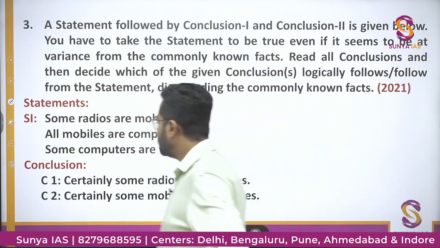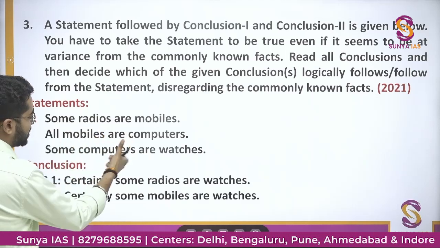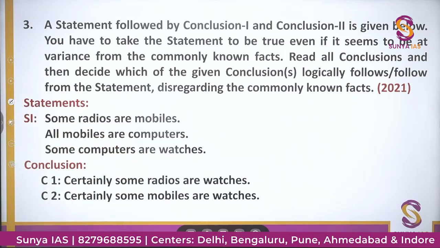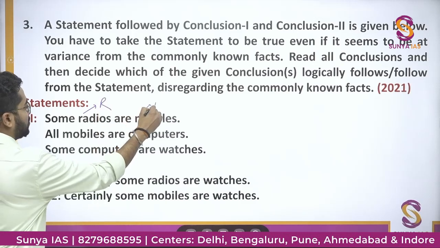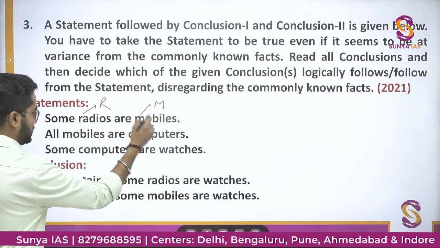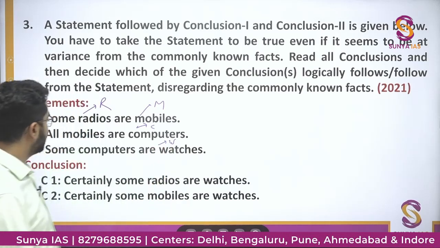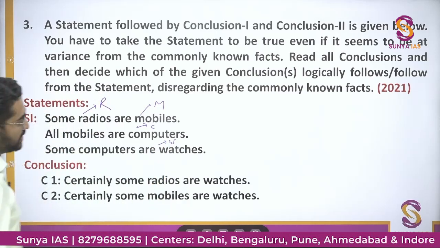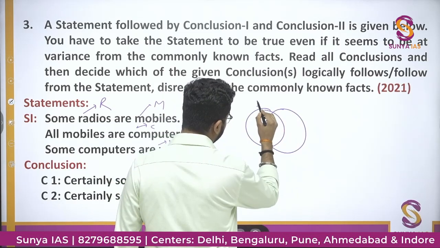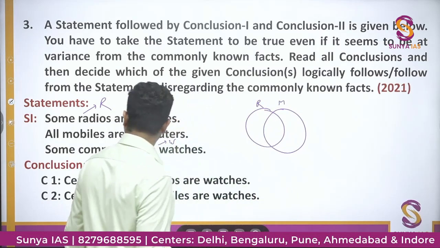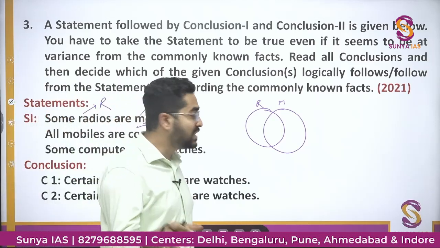So these are the statements. The statements are: some radios are mobiles, all mobiles are computers, some computers are watches, and they have given you two conclusions. So radio की abbreviation is R, mobile को M, computer is C, okay, and watches are W. Okay. Some radios are mobiles. I'll make a general Venn diagram. Some radios are mobiles. All mobiles are computers.